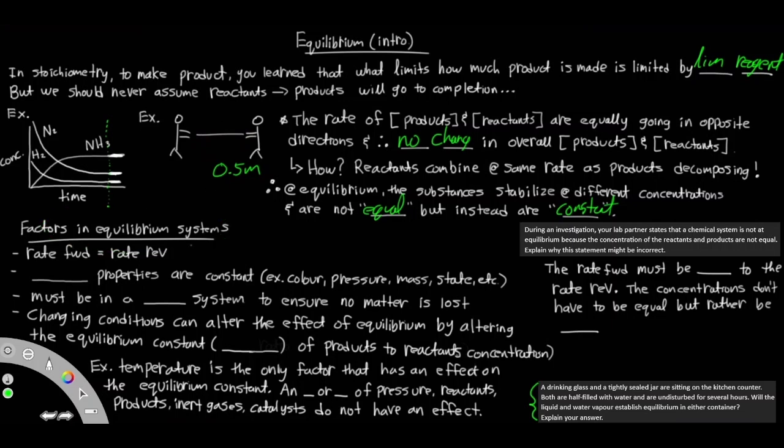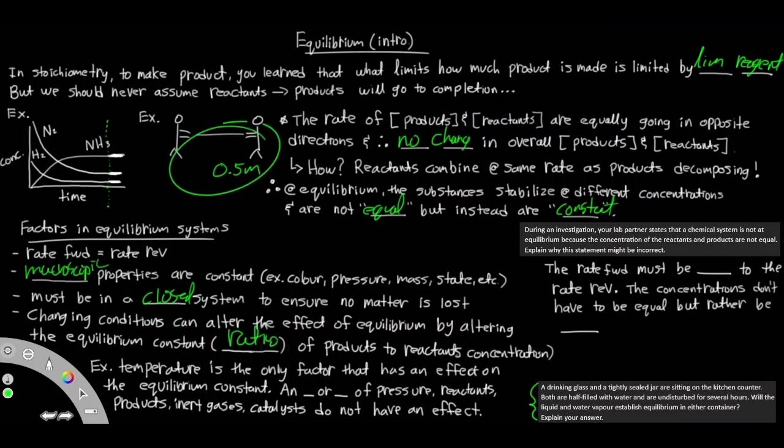So what are the factors in equilibrium systems? Well, the rate of the forward reaction must equal the rate of the reverse. Also, macroscopic properties, so the things that you can see with the naked eye, are going to be constant. It must be in a closed system, so no matter is lost to the environment, and changing conditions can also alter the effect of equilibrium by altering the equilibrium constant, which is just the ratio of products to reactants.